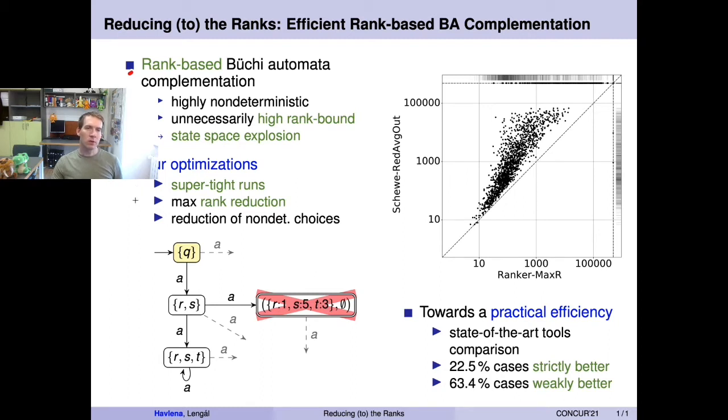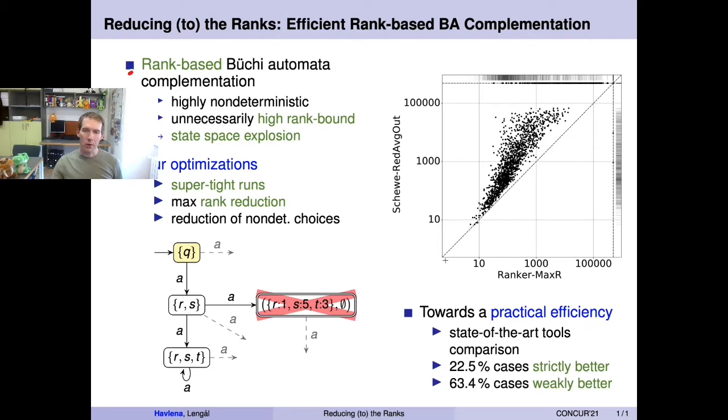We reduce the complemented automata by reducing the maximum rank used and by reducing the non-deterministic choices that are taken. So we can, for example, remove some states like this. When compared with the state-of-the-art rank-based procedures, we obtained significantly better results, in some cases even exponentially smaller automata.